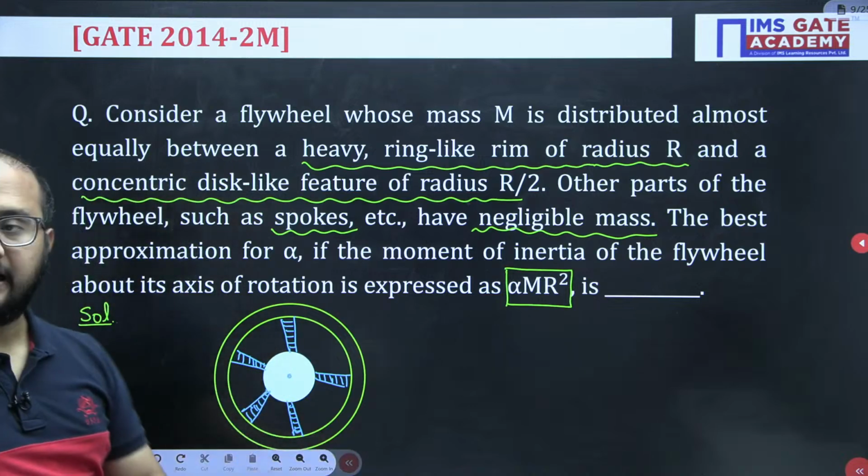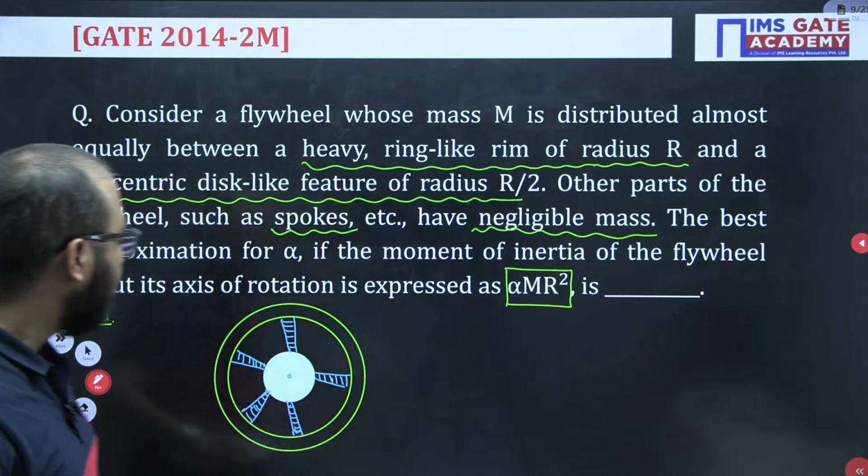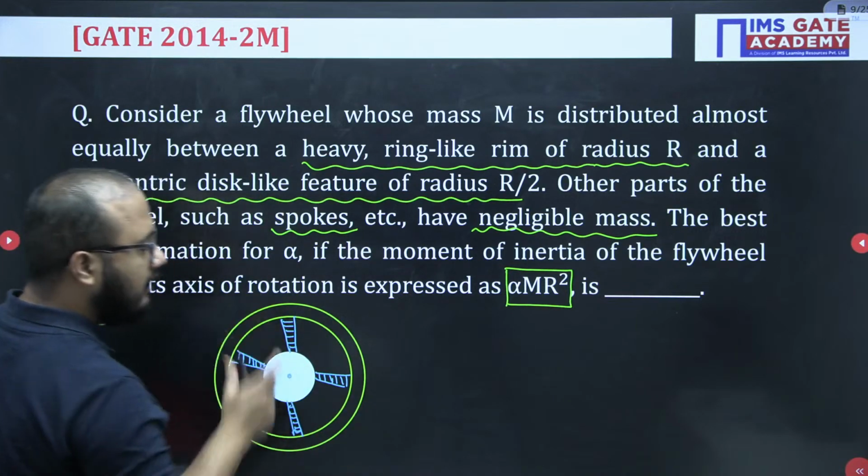Right, is it clear? I hope the diagram is clear, everyone. So ring shape is there and there is a concentric disc.